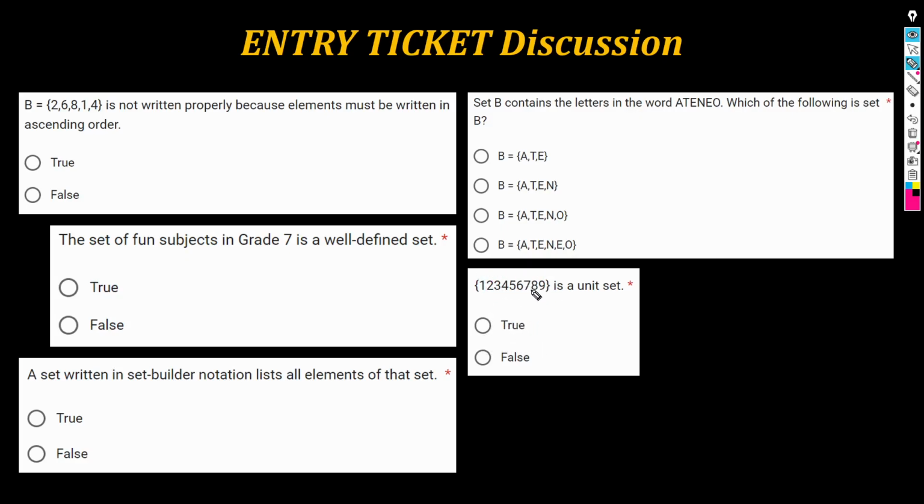Anong number ba yan? Lagyan natin ng comma dito sa period na ito. Comma and a comma here. Oh, that's 123,456,789. Eh, sir, ba't di mo nilagyan ng comma? Kasi pag i-identify mo siya as an element of a set, syempre hindi ka maglalagay ng commas. Because in the context of sets, the usage of commas, tawag dito, discriminates one element from another. Separates one element from another when you're listing.